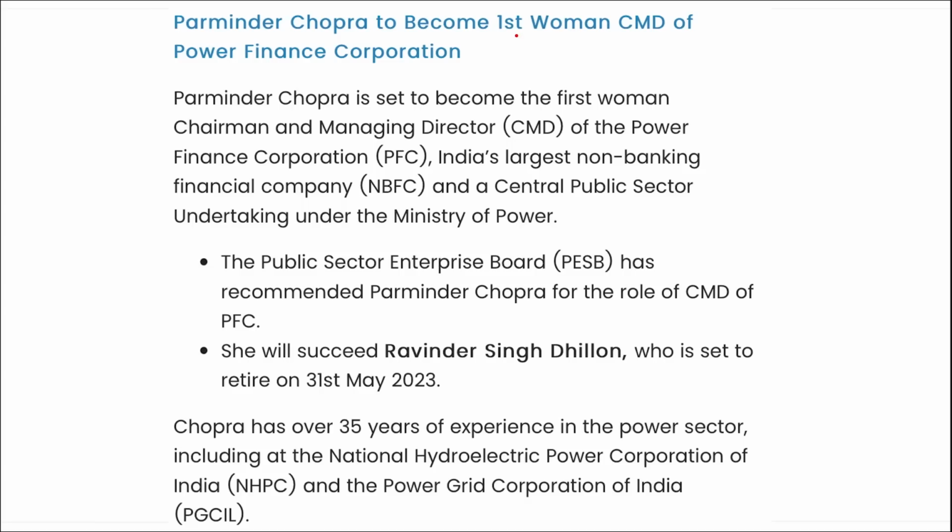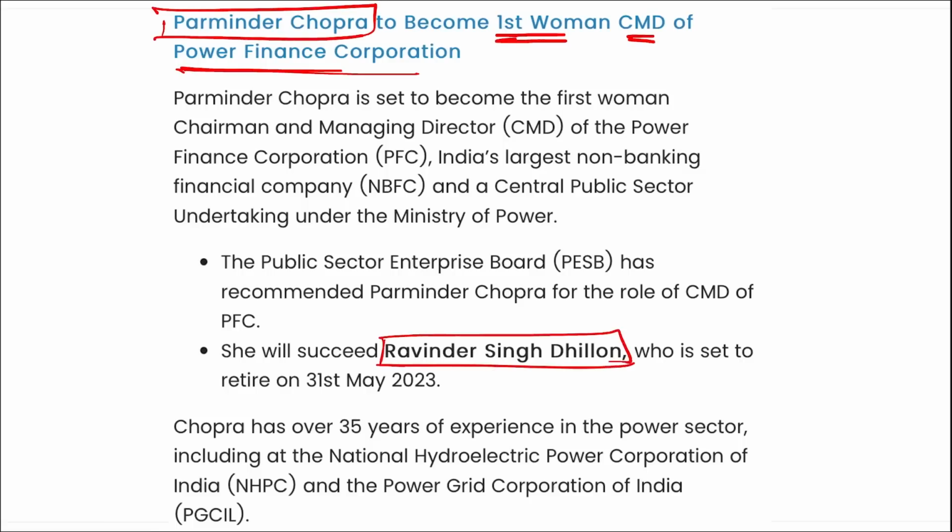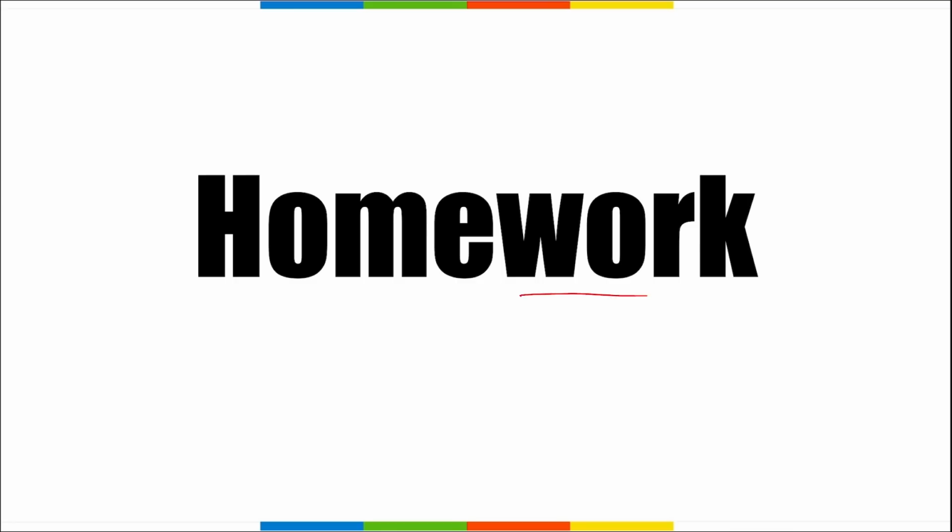Next, Parminder Chopra became the first woman chairman and managing director of Power Finance Corporation. Correct? Parminder Chopra. And she will be replacing whom? She will be replacing Ravinder Singh Dhillon. So these were your important revision part, friends. Now let's move to the homework section.